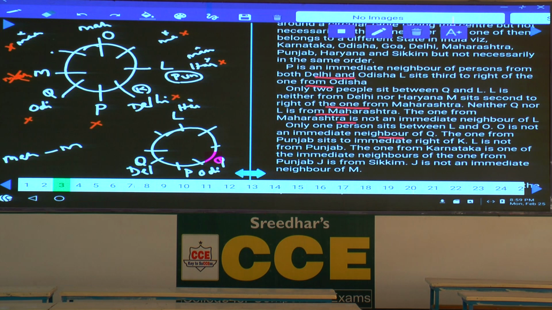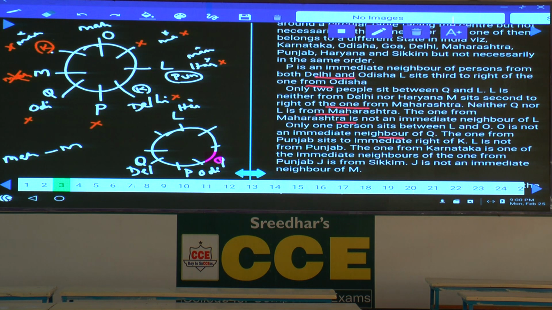Then, K cannot be at this place. If K is here, then this O must be from Punjab, which is not possible. And K can be here as well. If K is here, M will be from Punjab. Hence, either L can be from Punjab or M can be from Punjab.